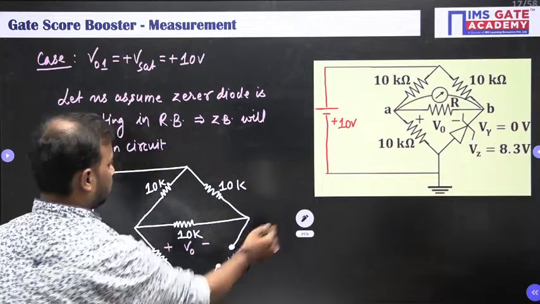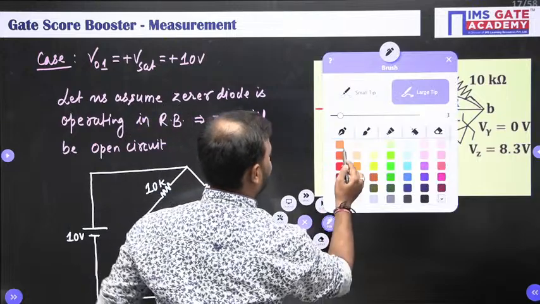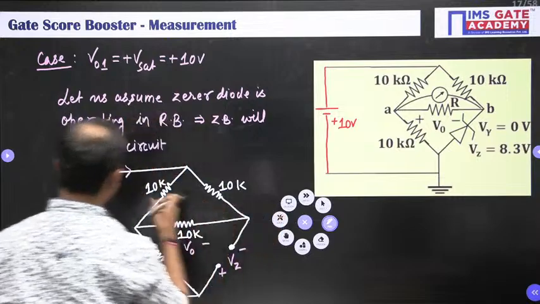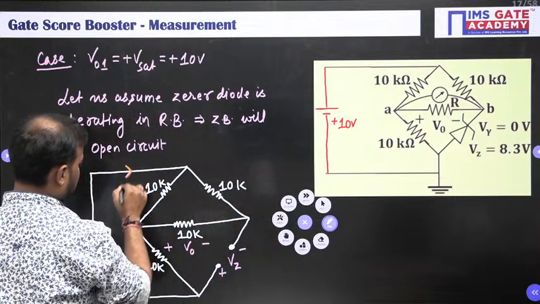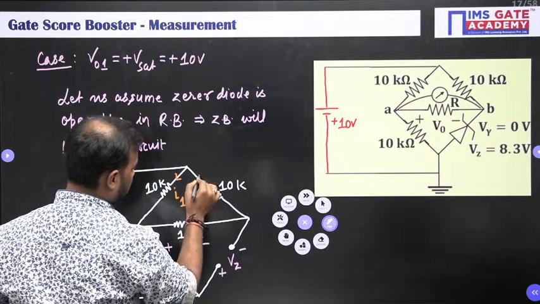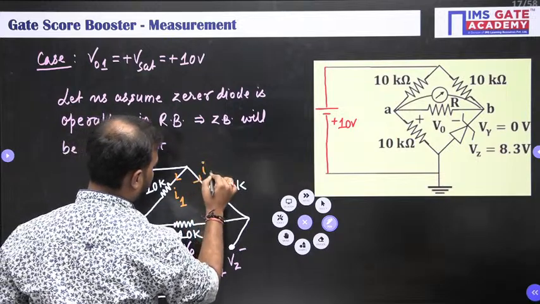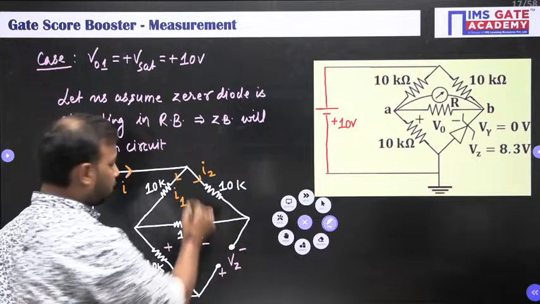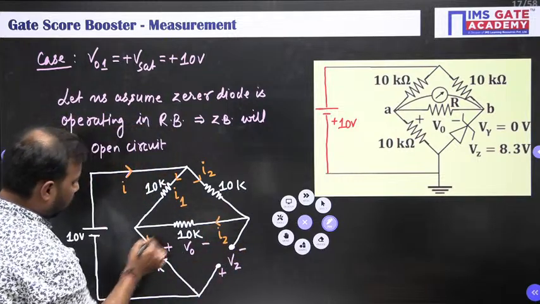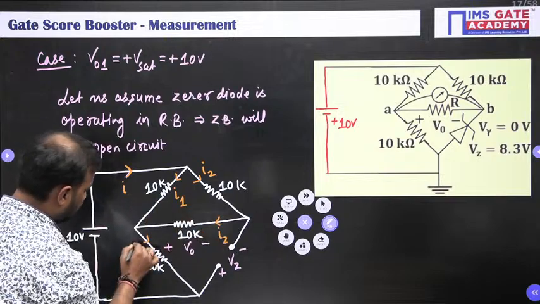Okay. So let us take some parameters which help us find this Vz value. This is total current I. Here let us take I1. Let us take this as I2. So since this is open, this current will come here again as I2, and total current here is I1 plus I2, which is again I.